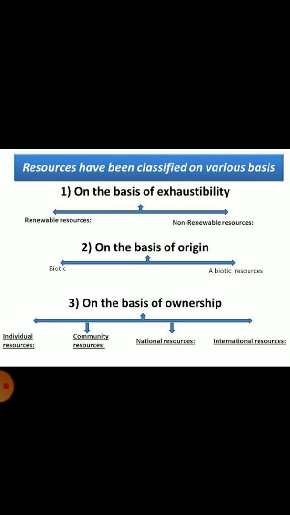After it, students, national resource. National is again an important classification on the basis of ownership. National resources are those resources which are under the control of the state or union government, called national resources.